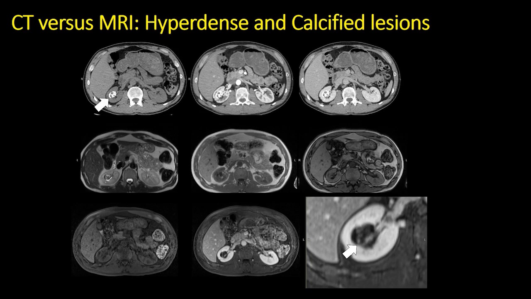A last advantage of MRI over CT, which was discussed, is in hyperdense or calcified lesions. This is a patient who has a densely calcified right hilar mass, which is impossible to assess for possible enhancement comparing the pre and post contrast images due to the significant amount of calcium. The patient underwent a renal mass protocol MRI, where we can see that on subtraction or on post-contrast images, we're able to see nodular and septal enhancement within the mass, which was diagnosed as a Bosniak 3 cyst. And the enhancement is not perceptible at CT due to the amount of calcification.